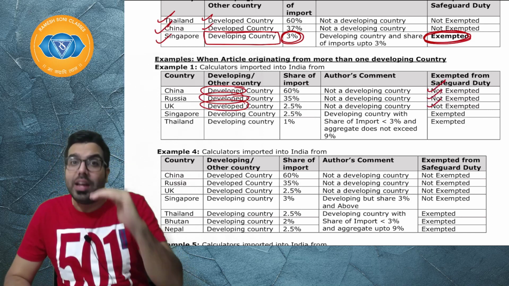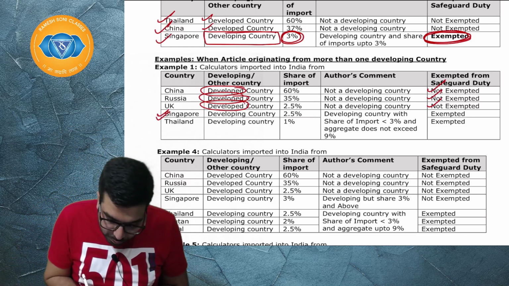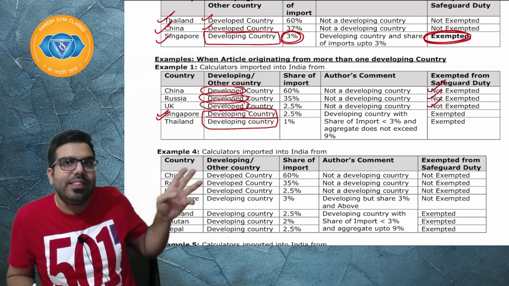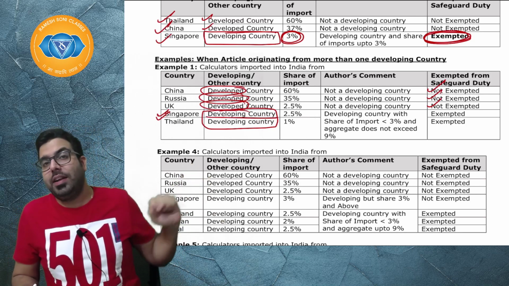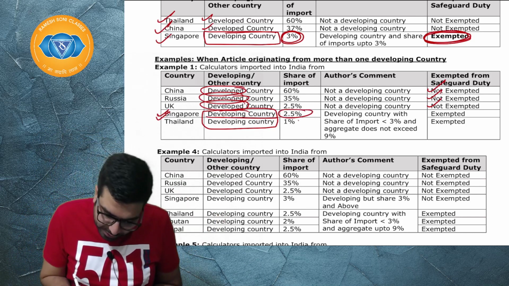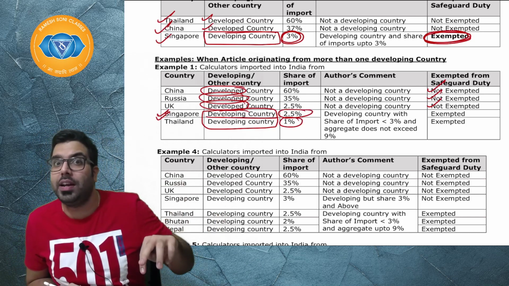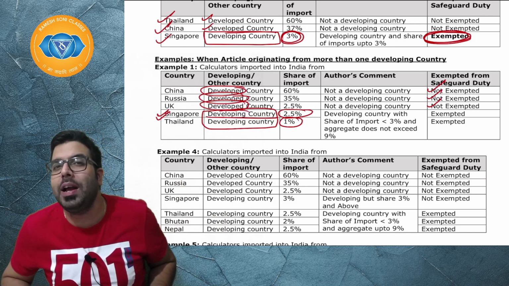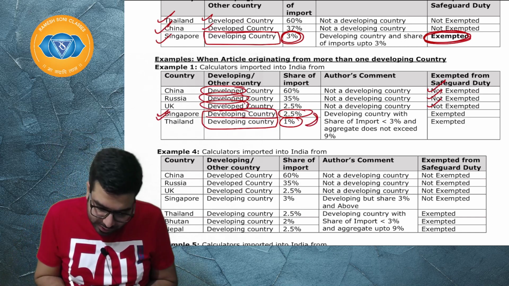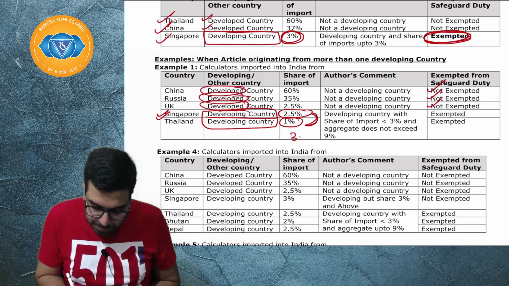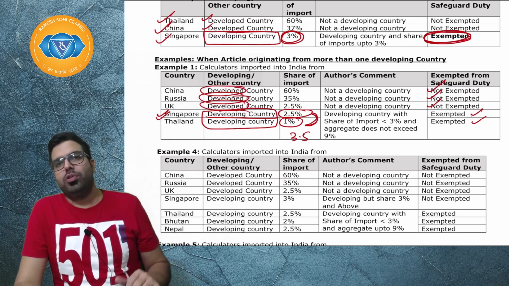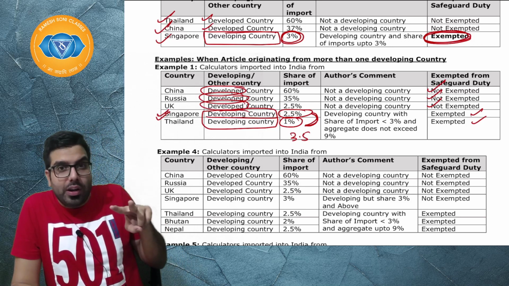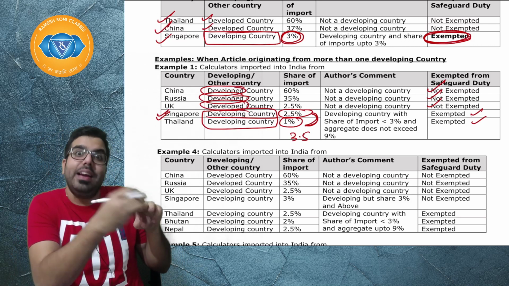Now we will see developing country. If you see there are 2 developing countries over here, developing country 1 and 2. Then you will have to see for both developing countries that the share of import is less than 3%. Yes, sir, it is 2.5 and 1%. If it is less than 3%, the next criteria to be satisfied is the aggregate should be up to 9% only. Aggregate is only 3.5%, and hence when goods are coming from both the countries, it will be exempted. I hope everyone is clear. Developing country, share of import less than 3% and aggregate up to 9%.